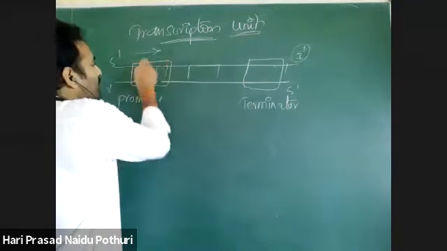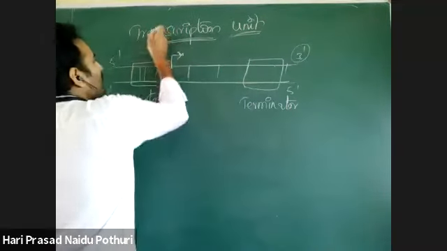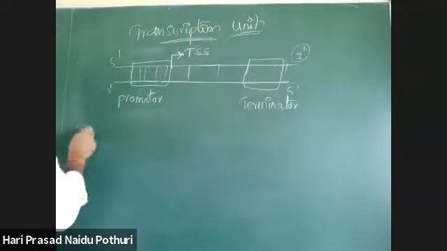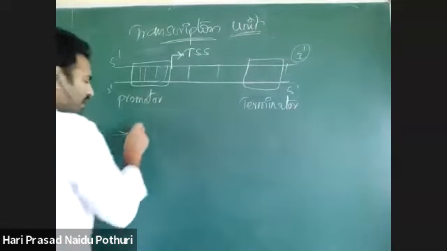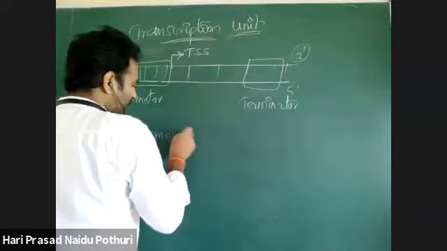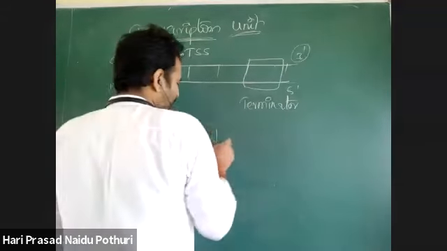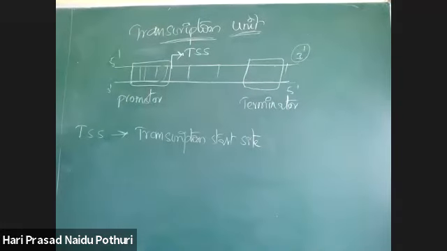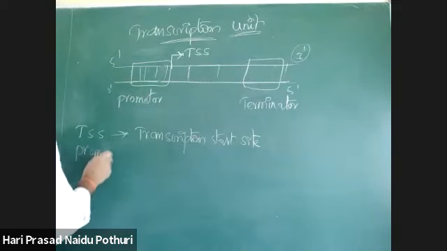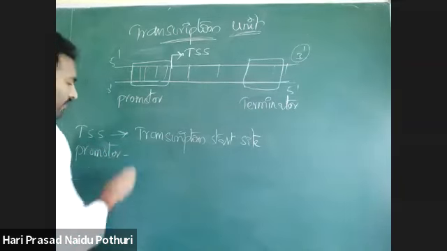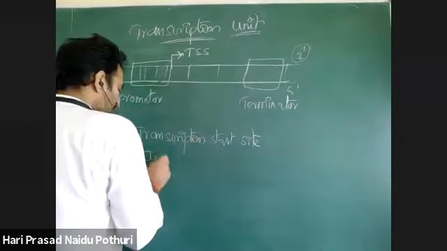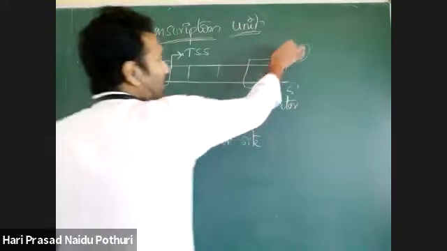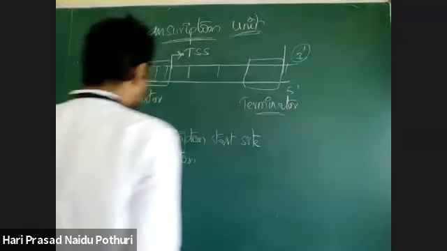Initiation of transcription is done with the help of this promoter. Here TSS stands for transcription start signal or transcription start site. The promoter is a sequence of nucleotides where initiation takes place, and the terminator is a sequence of nucleotides where termination takes place.